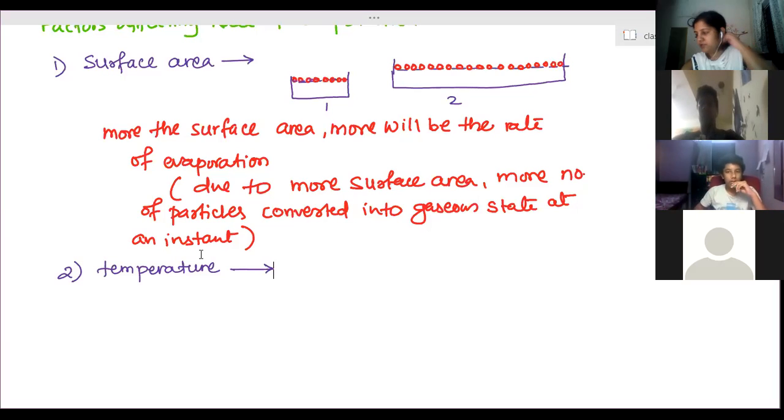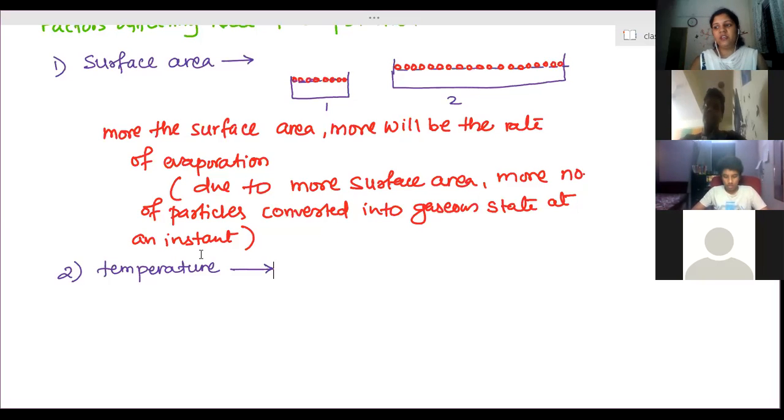Why will it increase? Ma'am, because there will be more heat energy. Every particle has more amount of heat energy, so therefore it needs lesser energy from the surrounding. Already the particles on the surface have more energy, so they need a very small amount of energy from the surrounding and evaporate faster. So the rate of evaporation increases with increase in temperature.